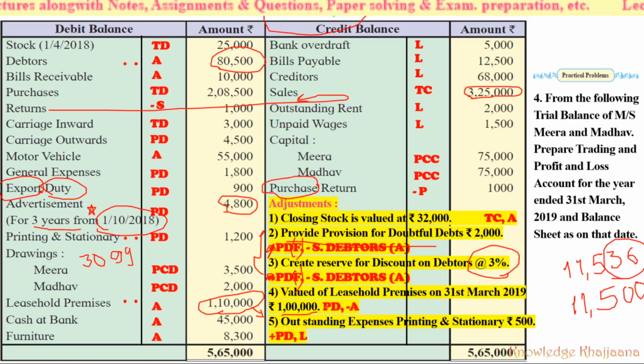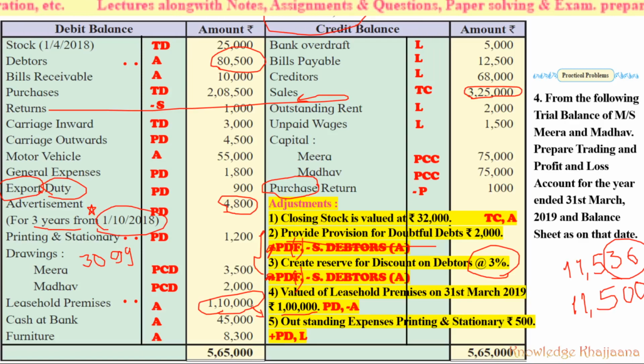See, as I told you, these leasehold properties can be written off like the other properties under the fixed assets, as those are depreciated. The value of such properties also reduces closer to the end of the lease period. So, at the start of the financial year, the value of the leasehold premises was rupees 1,10,000 and it came to rupees 1 lakh at the end of the financial year.